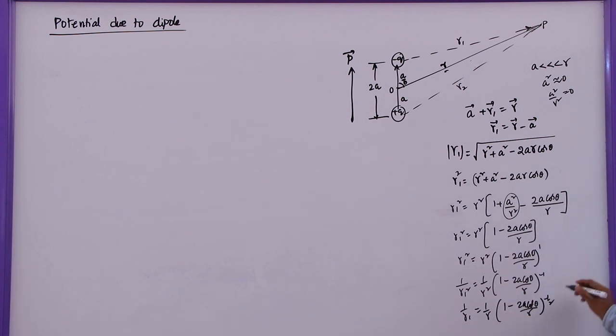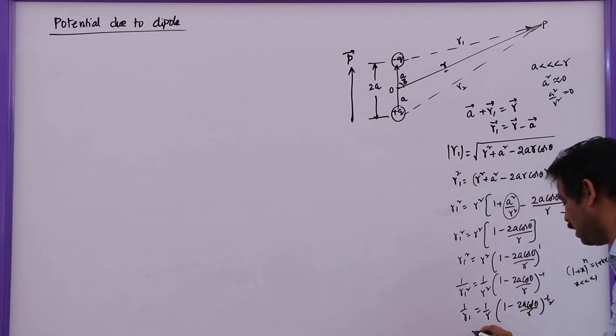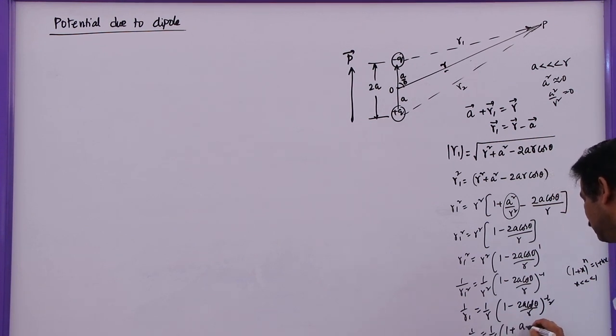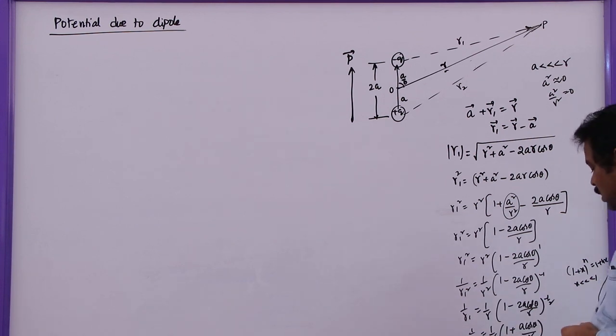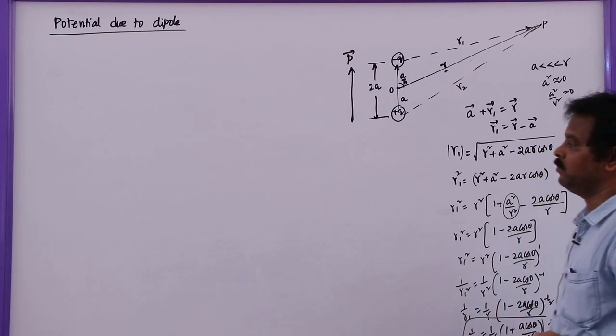This is in the form of (1 + x)^n, which is equal to 1 + nx if x is much lesser than 1. As a is very small and r is very big, this quantity is very small. So 1/r1 can be written as 1/r (1 + a cos θ/r). Similarly, 1/r2 can also be written as 1/r (1 - a cos θ/r).